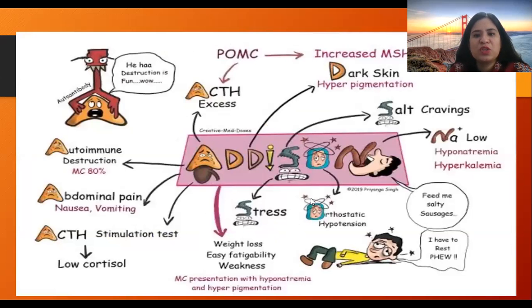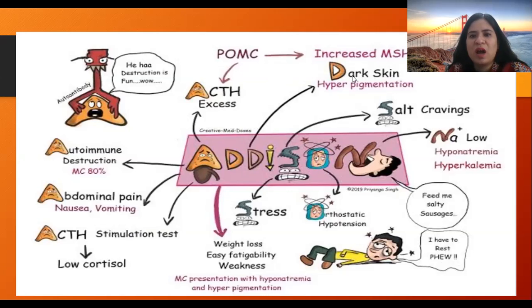This is also a good picture. It is a kind of mnemonic, from A, it is ACTH excess and also autoimmune destruction. Addison's disease is an autoimmune disease, right? There is abdominal pain, nausea and vomiting from A, and the test is the ACTH stimulation test with low cortisol, right? ACTH comes from POMC.